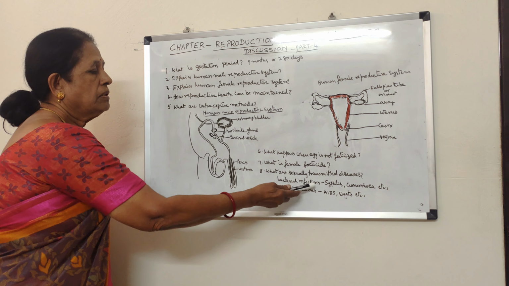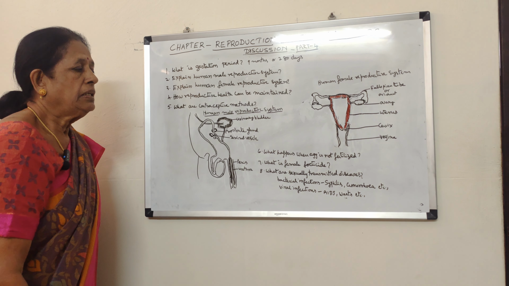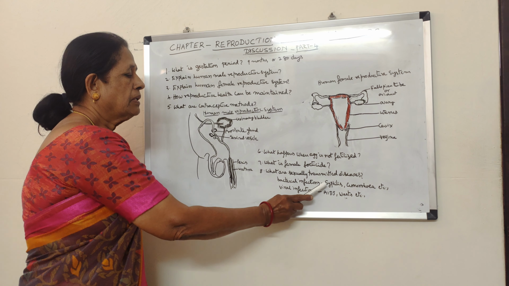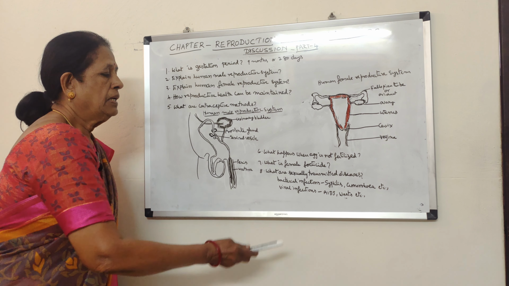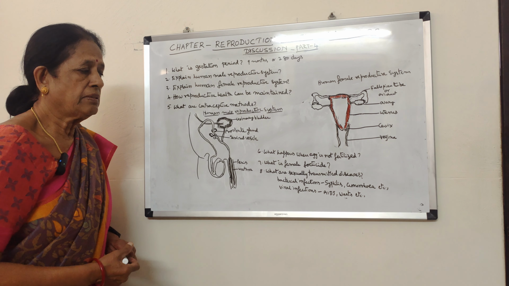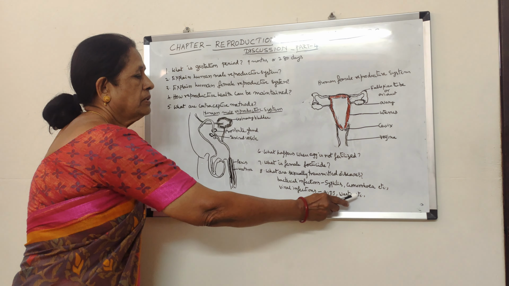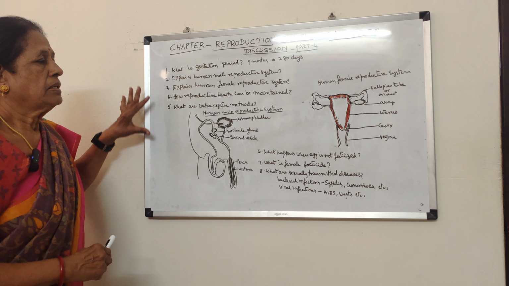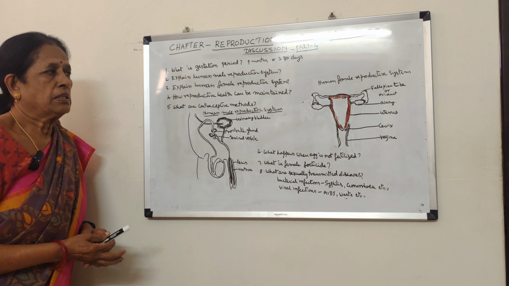And what are sexually transmitted diseases? That means when a person indulges in unsafe sexual activities, he comes across bacterial infections like syphilis, gonorrhea, etc., and viral infections like AIDS, acquired immunodeficiency syndrome, warts, etc. So these are the common diseases that occur. So these are the important questions which we have discussed.